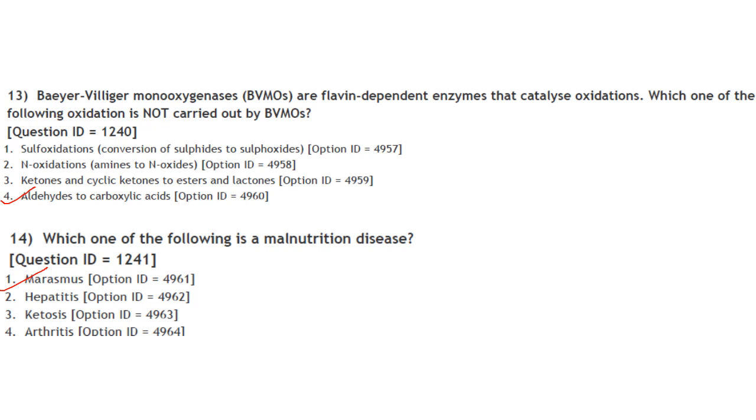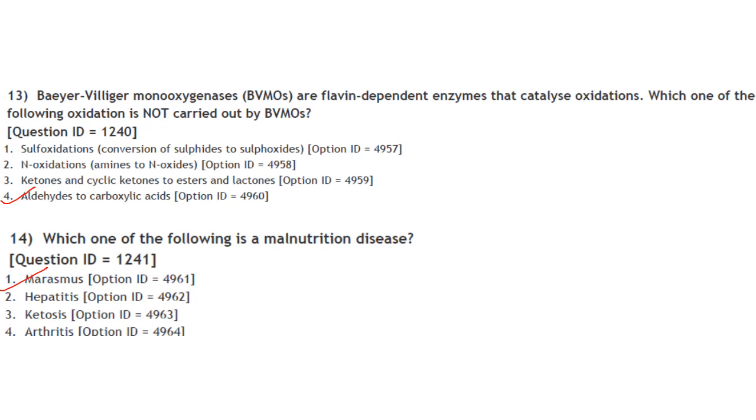BVMOs also catalyze sulfoxidation and N-oxidation. So out of these, the answer is option 4, that is aldehydes to carboxylic acid. That is not carried out by BVMOs.